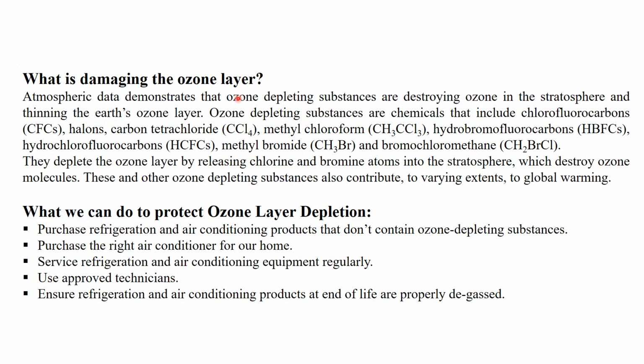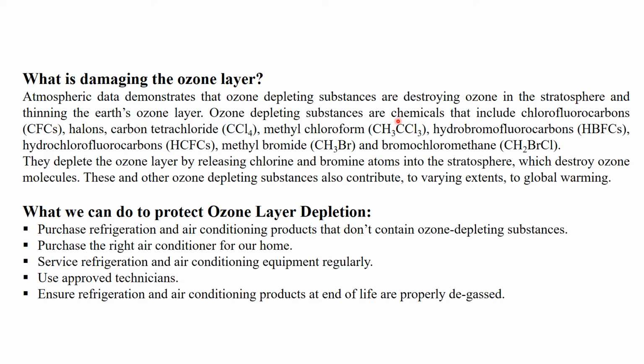So what is damaging the ozone layer? Which are the gases or elements responsible for damaging the ozone layer and creating the ozone hole? The atmospheric data demonstrates that ozone depleting substances are destroying ozone in the stratosphere and thinning the earth's ozone layer.